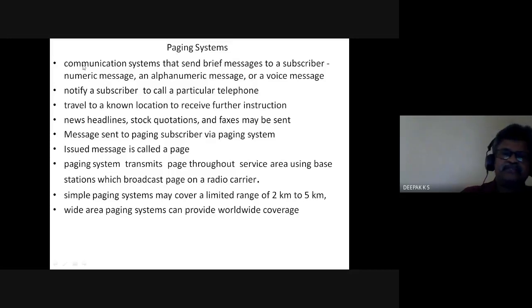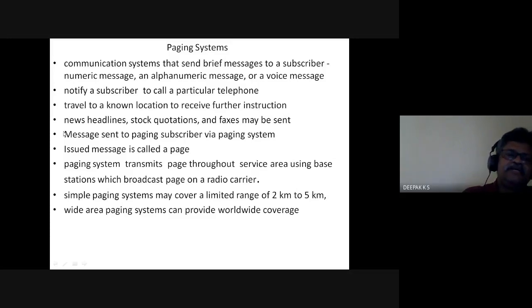So just two more slides and I'll finish it up. Communication systems that send brief messages to a subscriber. The message could be just a numerical value, an alphanumeric value, or a voice message. Just one-sided. It may be to notify a subscriber to call a particular phone, or travel to a known location to receive further instructions. He can phone from an STD booth or somewhere from the next location. However instructions are given, he is getting information.